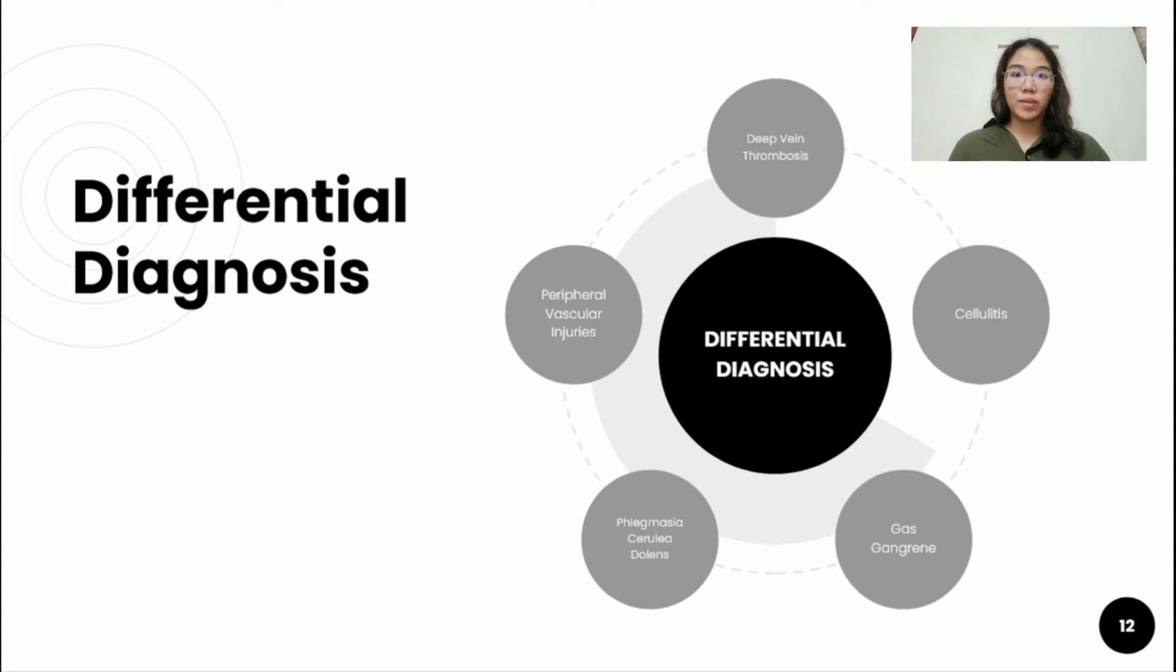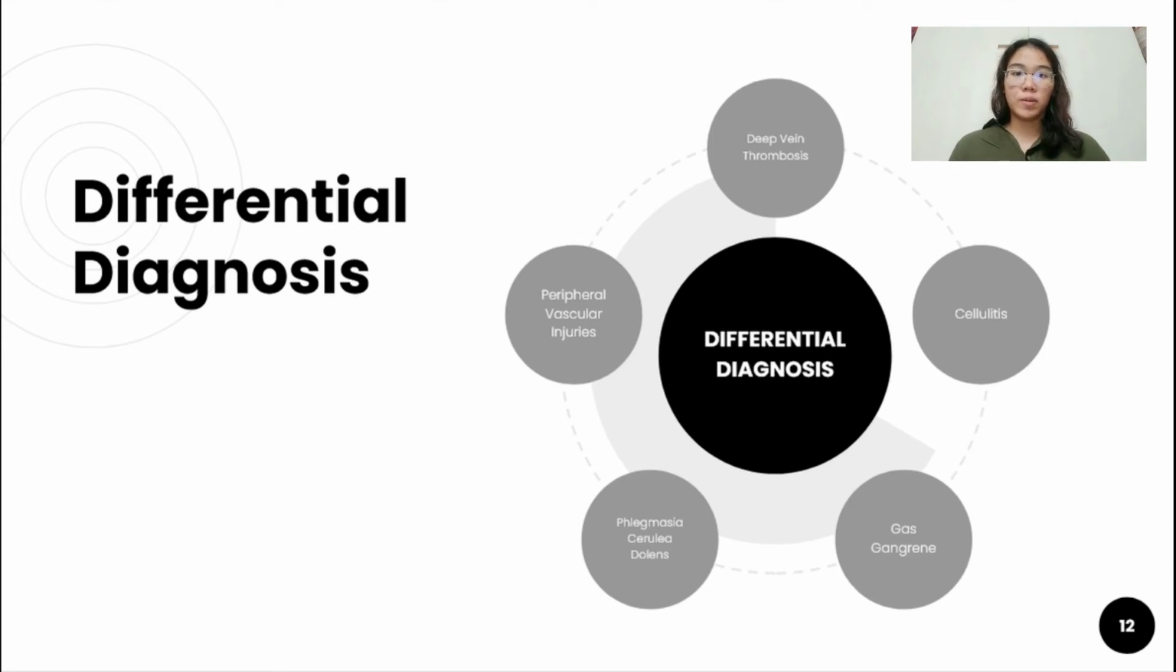The fourth one is Phlegmasia cerulea dolens, or PCD. It's a complication of acute DVT, and it is uncommon to see PCD, but it can potentially threaten the patient's life. PCD is characterized by marked swelling of the extremities, accompanied by pain and cyanosis.